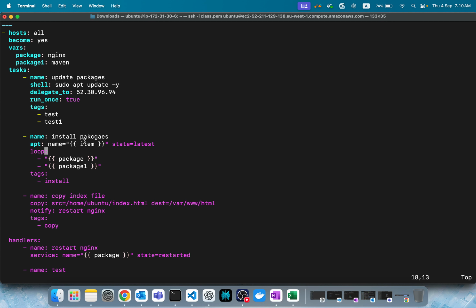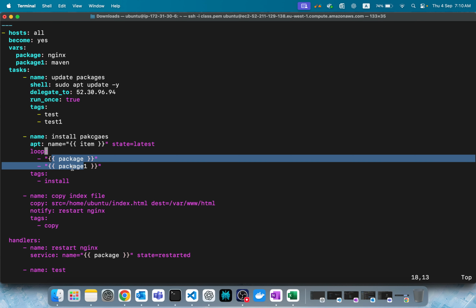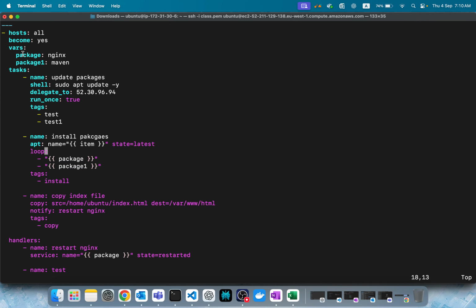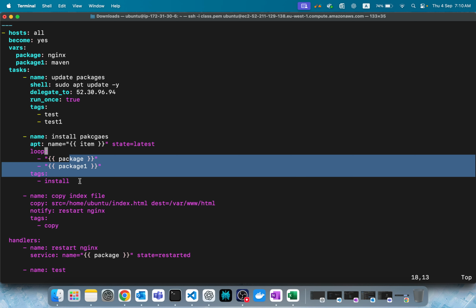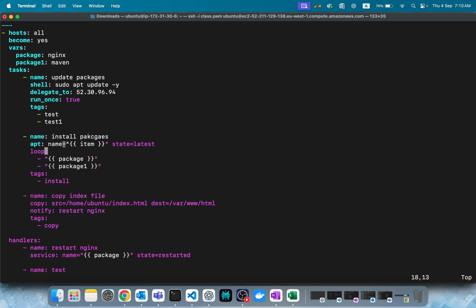So now what happens? Here I give item. It looks for loop. Within the loop we define items. What are these items? Package these things. You can give Nginx and Maven directly like this also, but since we have defined variables, I'm trying to use that. Now if you observe, one task, but two items I'm installing due to the loop. So what happens now? It will go through one by one and it will install. Even if you define 100, it will go one by one and install. Got it?